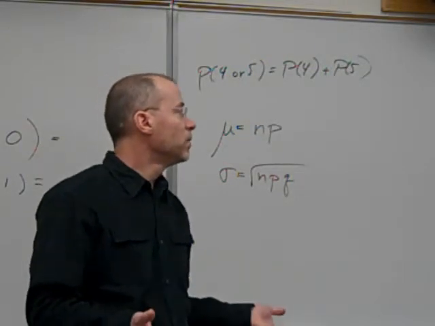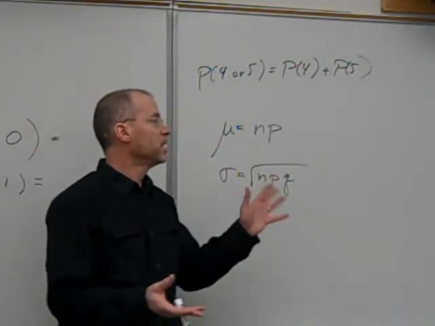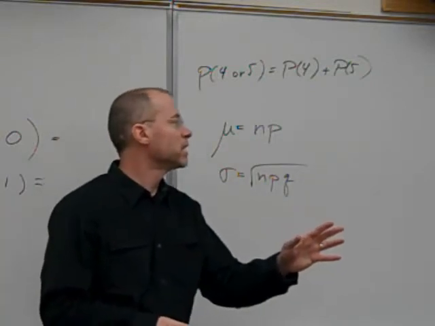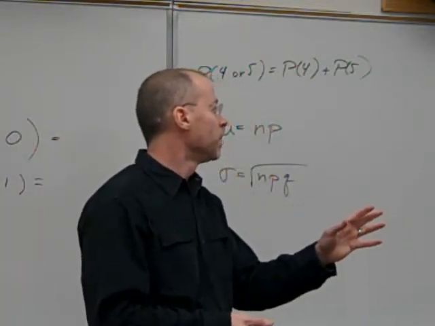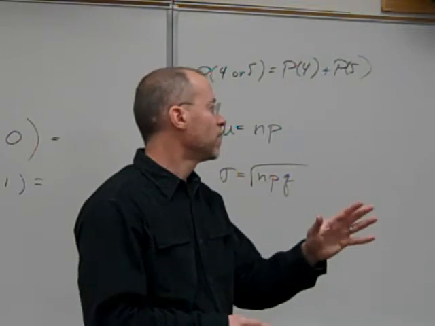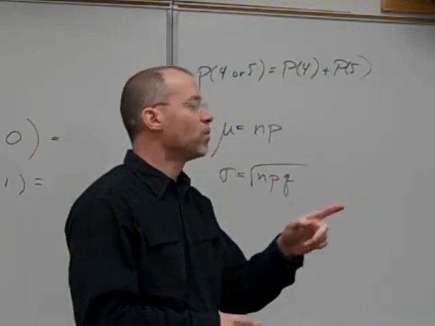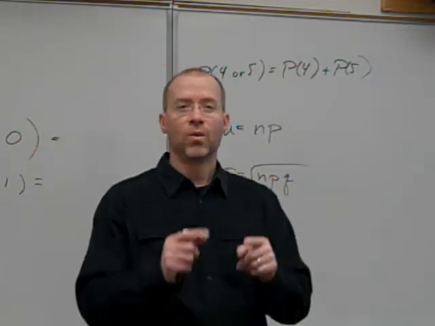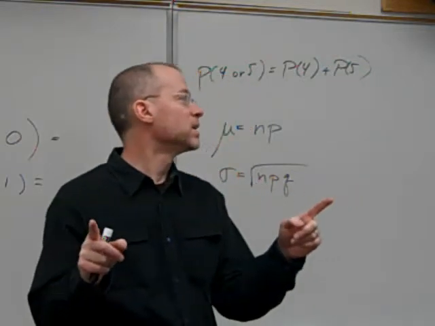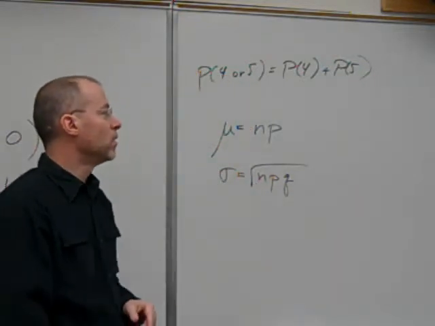Could it be binomial? It'd be binomial if I had a fixed number of trials and I was counting how many successes. But rather than talking about a fixed number of trials, what this says is within a randomly chosen mile, within a certain duration of space. So this is going to be Poisson.